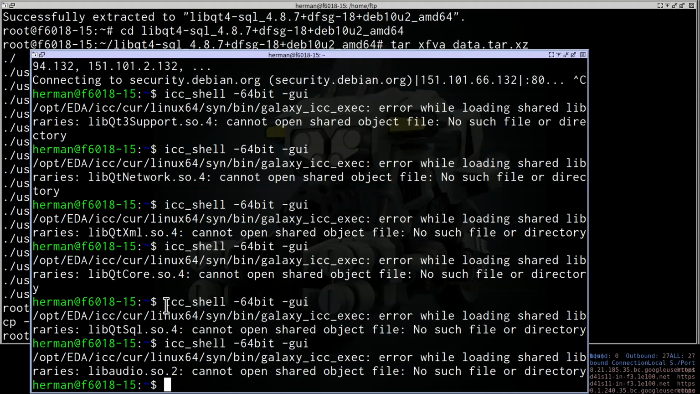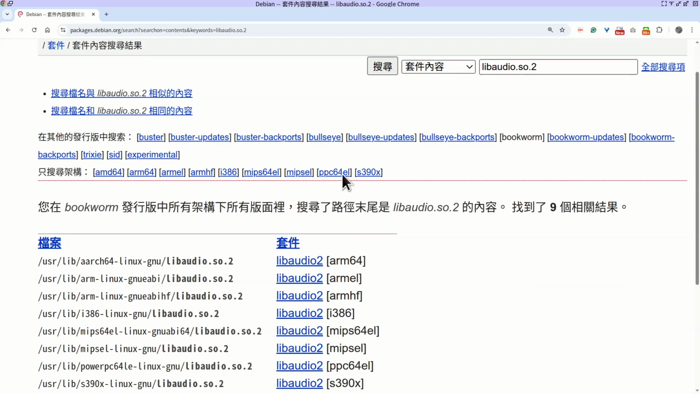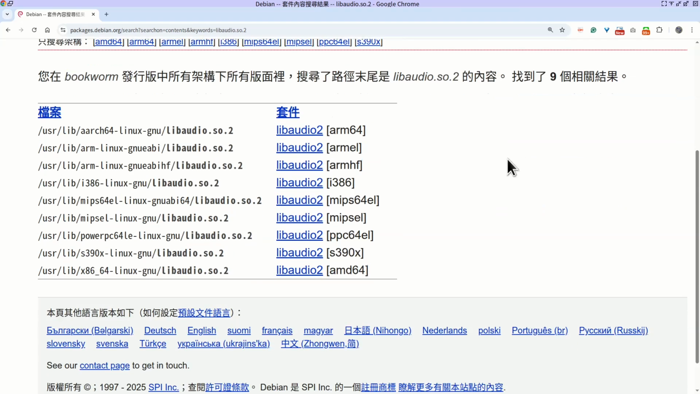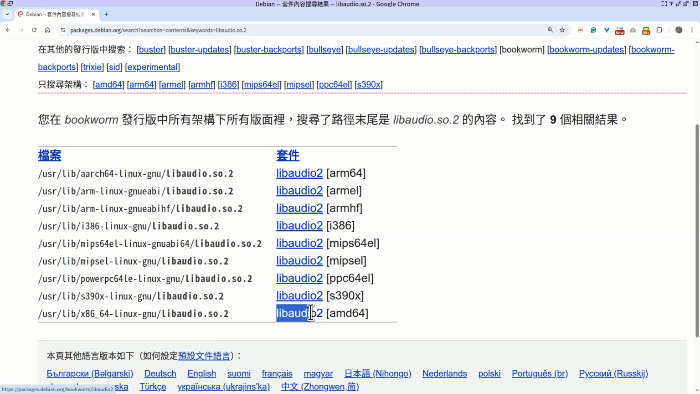After we install libqt files several times, after we install so many different libqt libraries, now we encountered another problem called libaudio. This is very strange. I don't know why it uses audio dynamic linking library. However, if you go to Debian Packages website, you can see we can find this file directly in Bookworm distribution. The package name is called libaudio2.